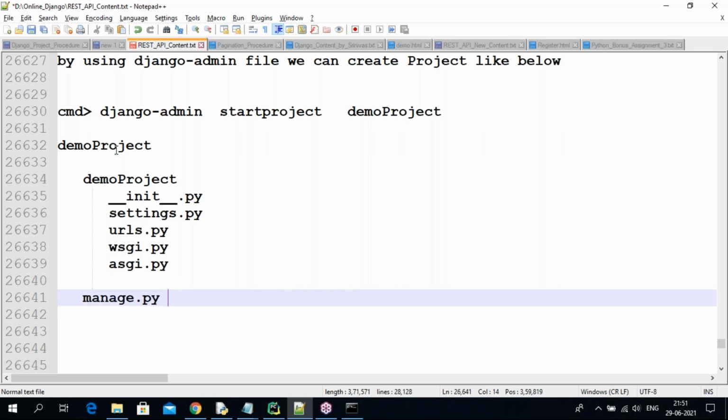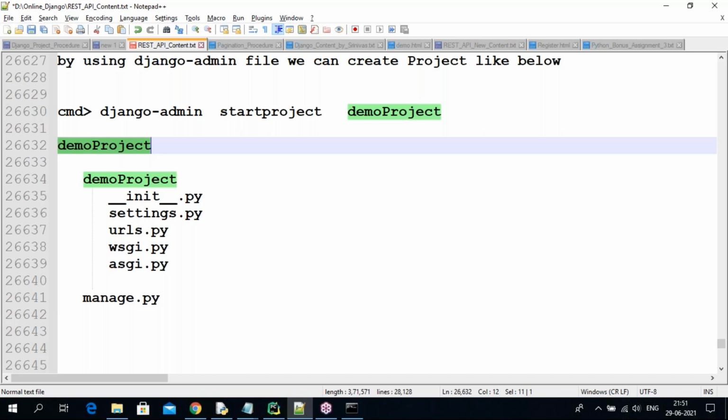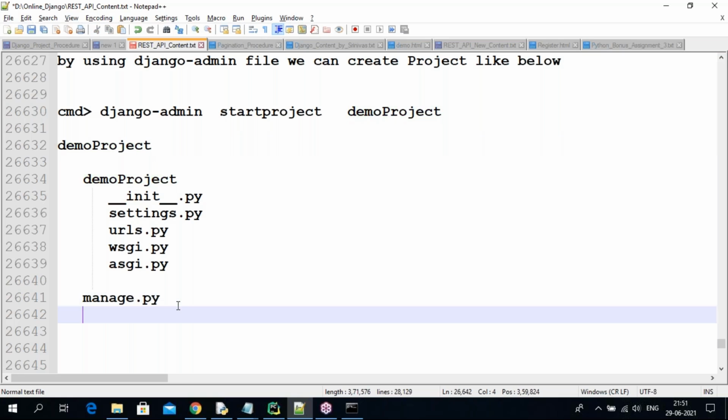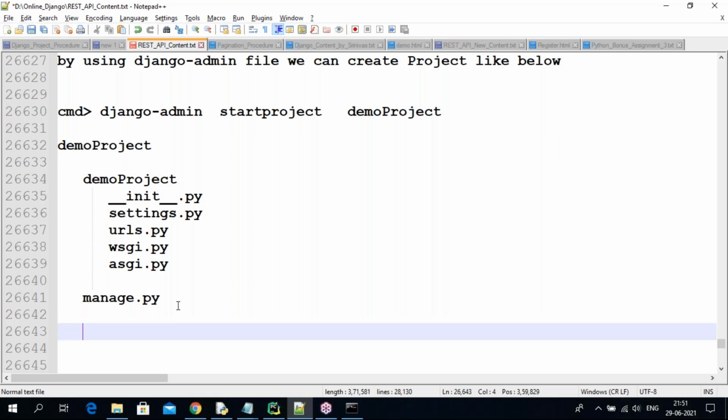Now every project has applications. At least one application is required for every project, and we can write n number of applications. At least one, at most n number of applications. Next, I want to create the application.